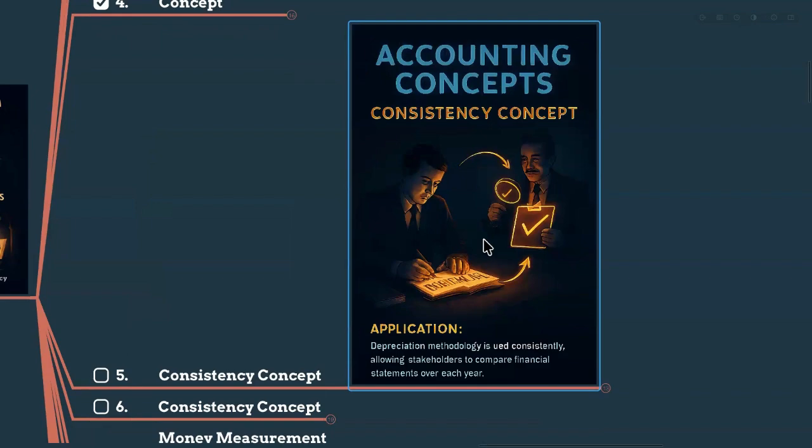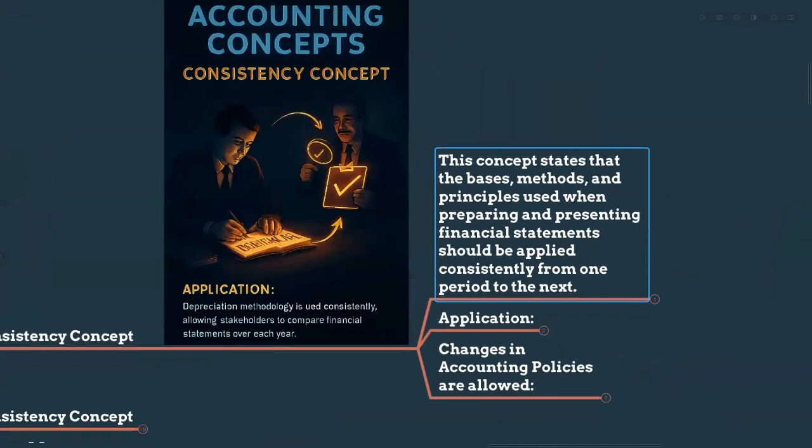Like that, once you choose an accounting method or any accounting policy, please stick with it year after year after year. Don't keep changing the accounting methods, because if you are changing the accounting methods and accounting policies very frequently, it makes it impossible to compare one year's results with another. For one year you are using one accounting method and procedures, but in another year you are using other accounting policies, procedures and methods, so you cannot compare, right? That's what the consistency concept says.